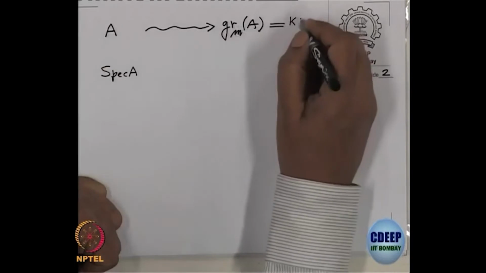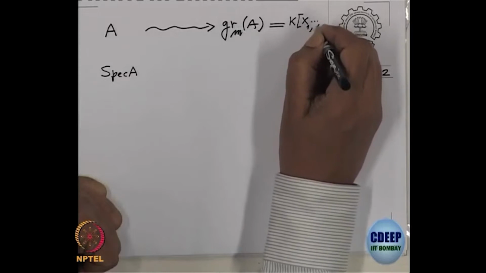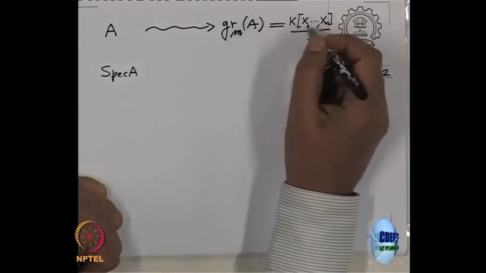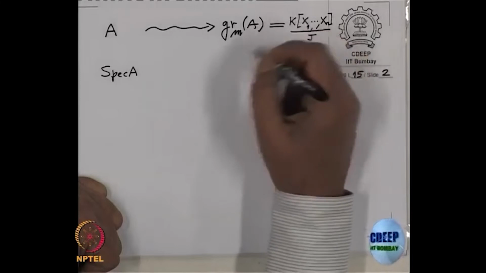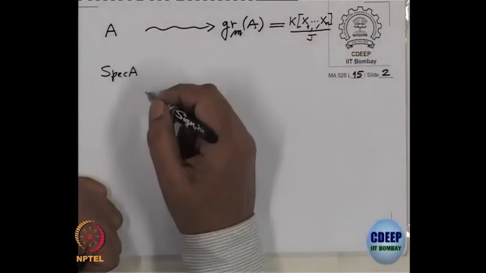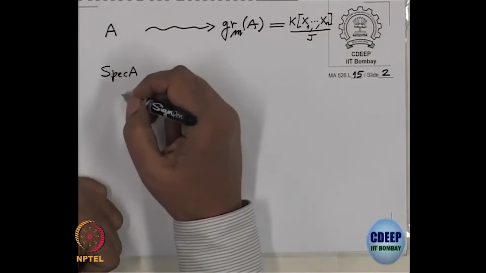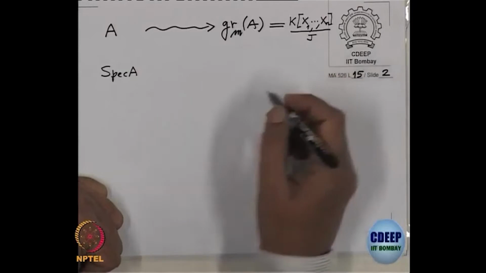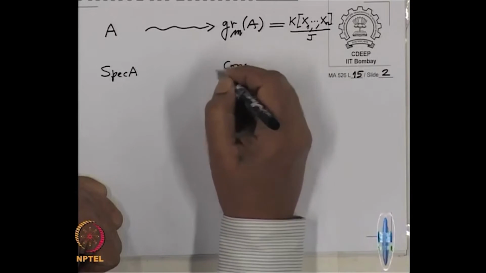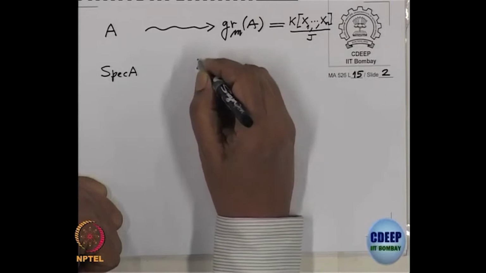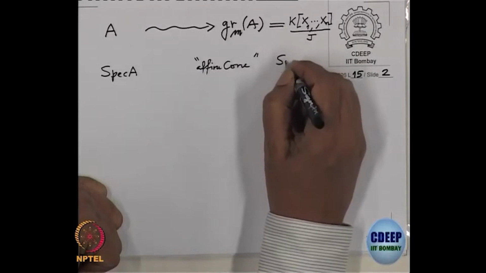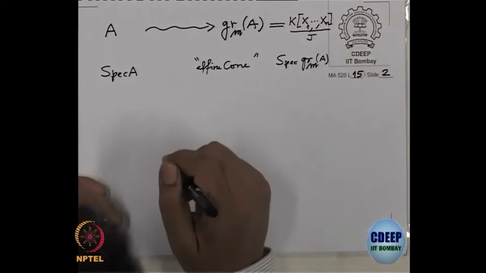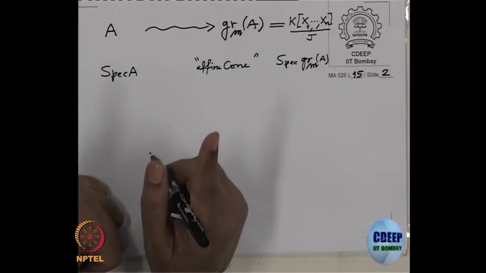Another thing is, if you look at the Spec, the prime ideals with the Zariski topology, this one is now a better object because it is a cone. This graded ring is isomorphic, in general, to a polynomial ring k[x1, x2, ..., xn] modulo some ideal J, and this has the property that it is made up of lines passing through the origin. Therefore, we have approximated this spectrum by a nice object which has this homogeneous property, namely the cone, called the affine cone. That is Spec of this. In an example, the geometry will become more and more clear. Okay, that is one comment.